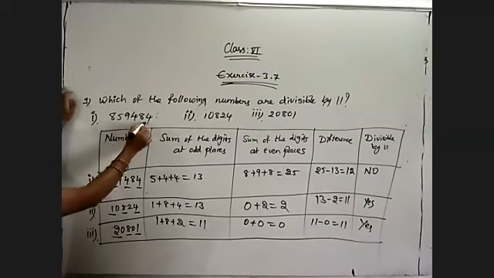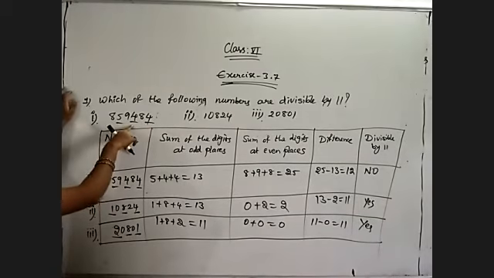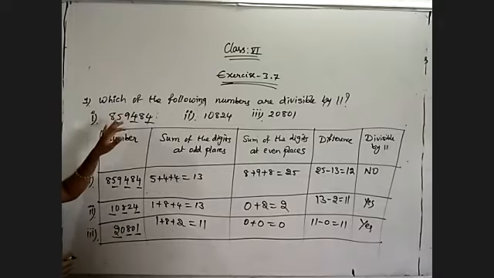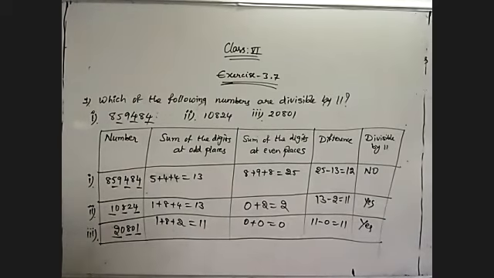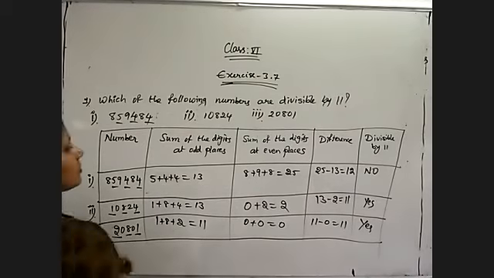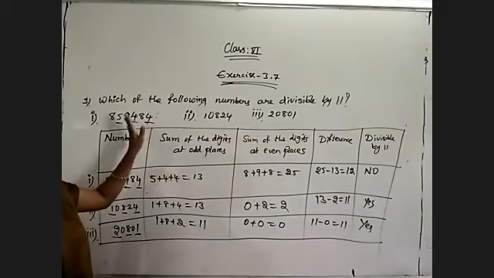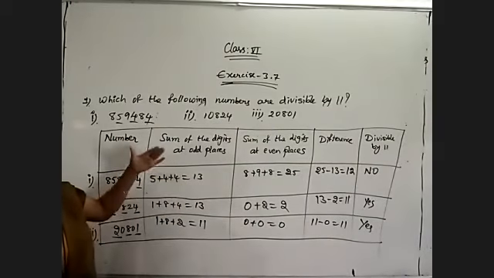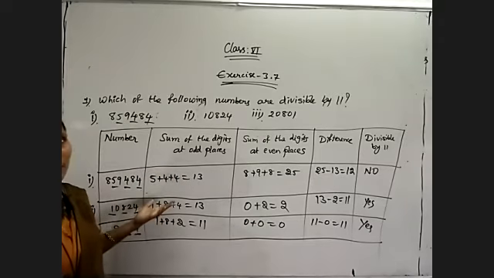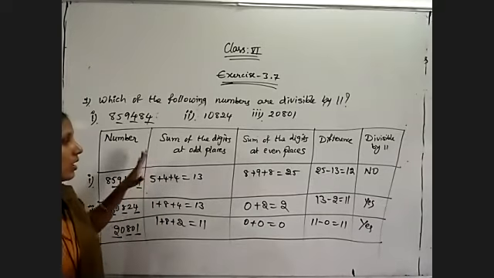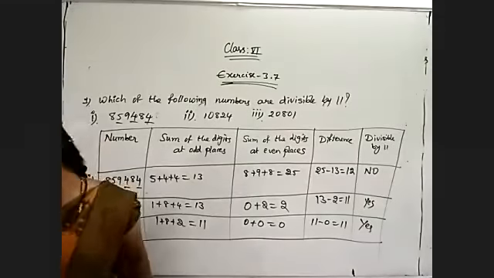We just have to take the odd places sum and the even places sum. 4 plus 4 is 8, 8 plus 5 is 13. So this is about how to check whether the given numbers are divisible by 11 or not. This is the divisibility rule of 11. Now coming to another question.